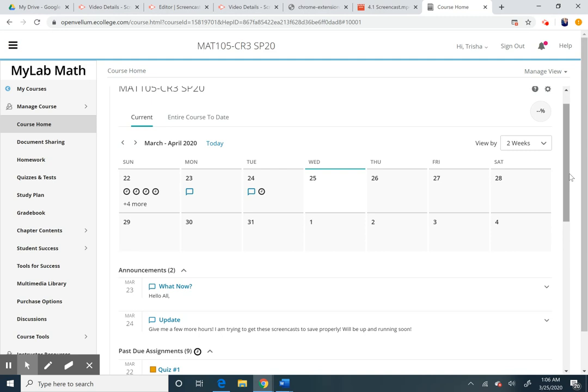We're still going to have quizzes due Monday at 11:59. And then once we get towards a test, I'm going to very much hope that we actually get together in person. But once we get to a test, we're just going to do an online test like we had been doing. And just email me if we have any issues. I feel like this is going to be an easy transition.